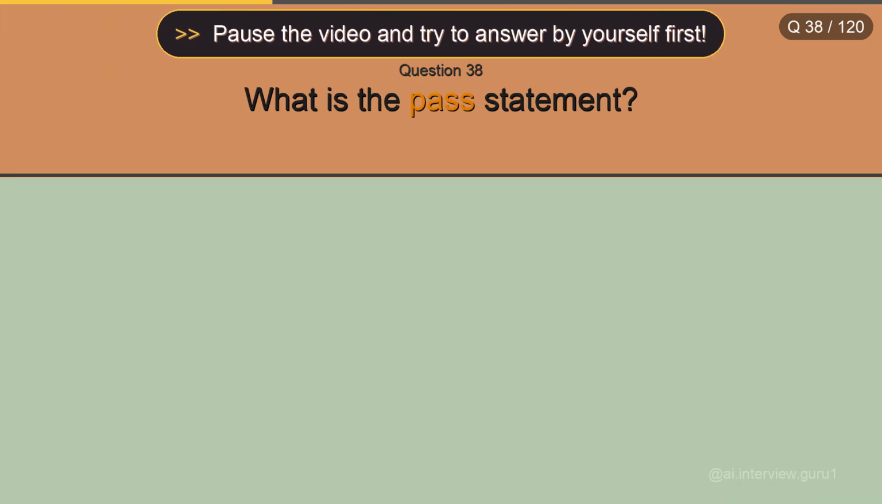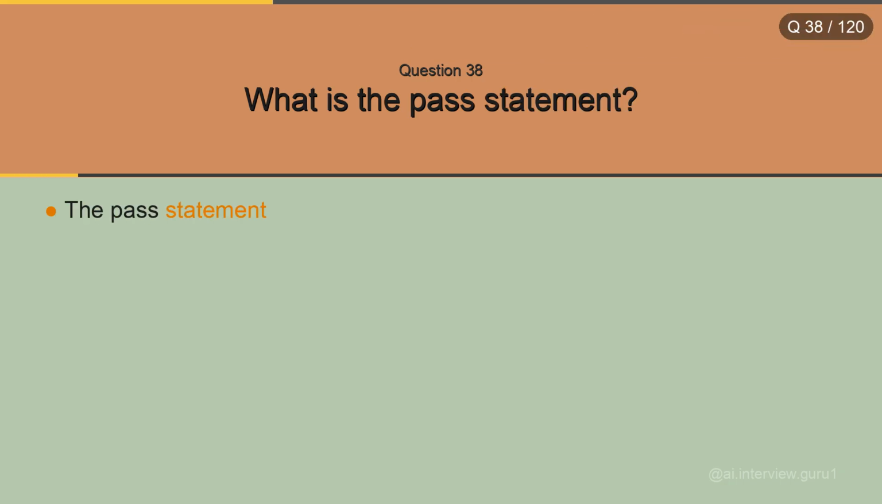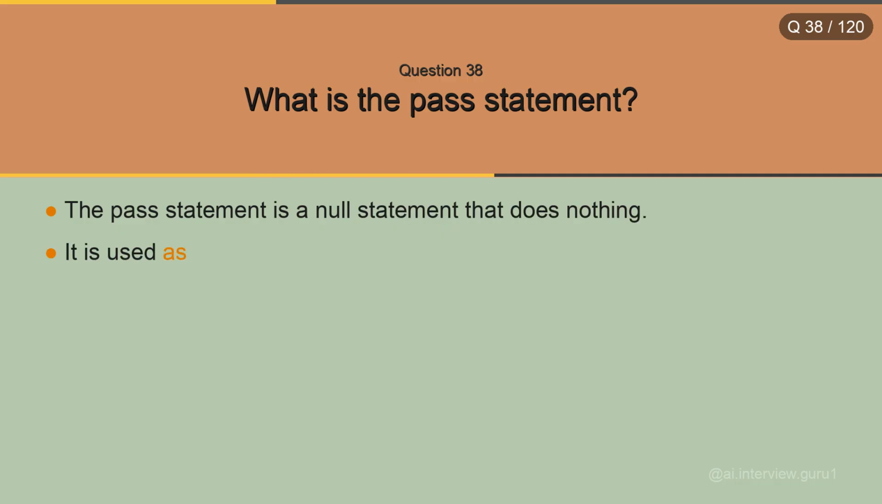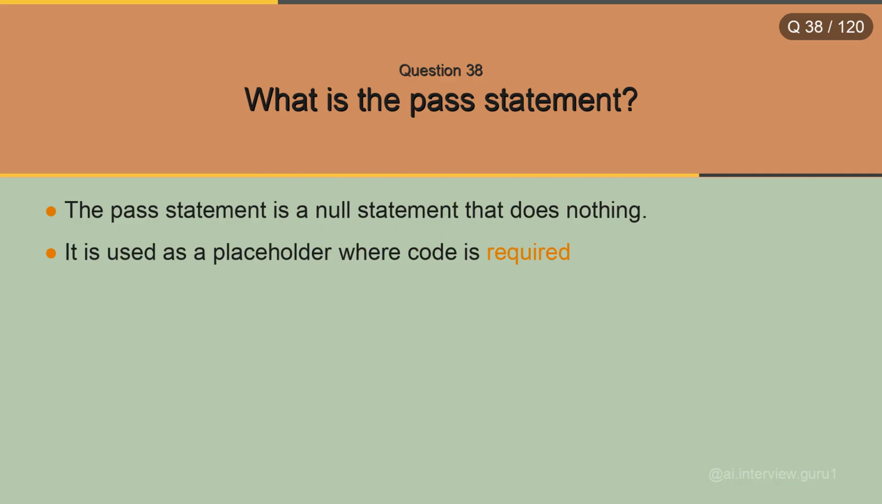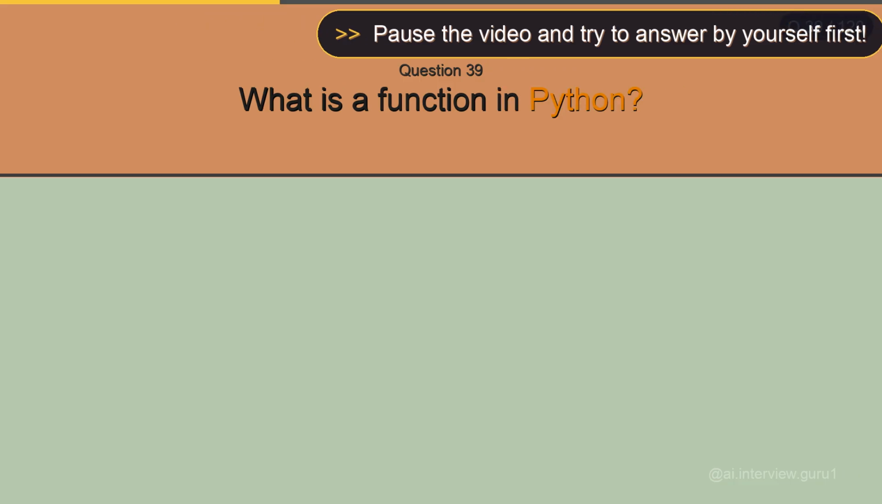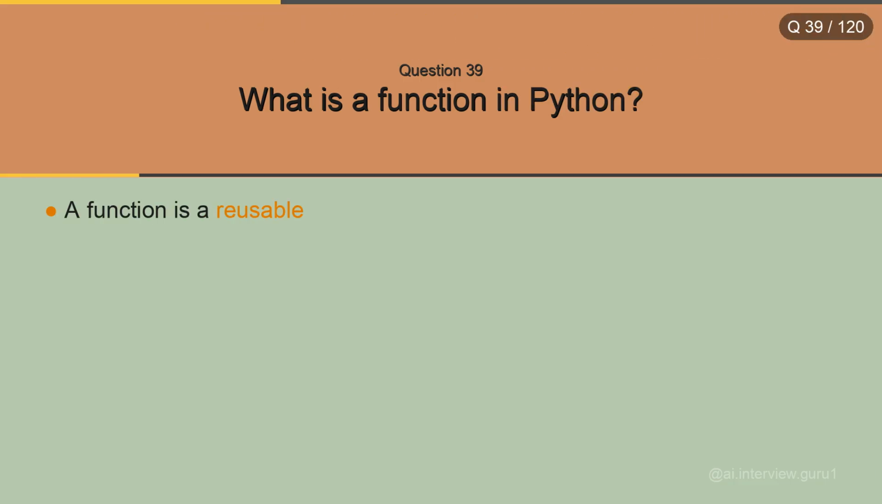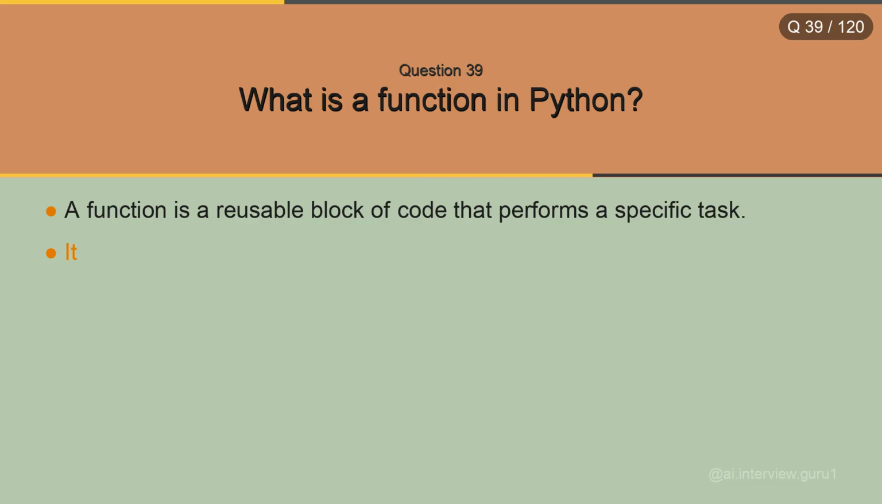What is the pass statement? The pass statement is a null statement that does nothing. It is used as a placeholder where code is required syntactically. What is a function in Python? A function is a reusable block of code that performs a specific task. It is defined using the def keyword.